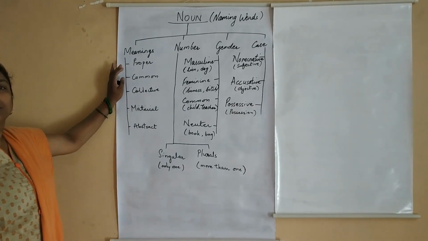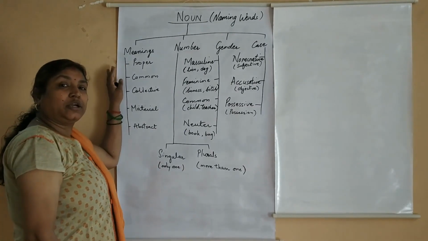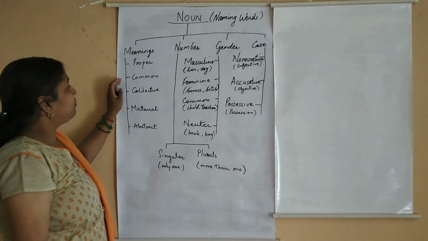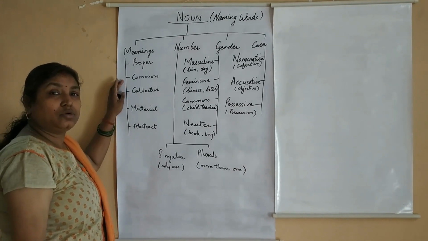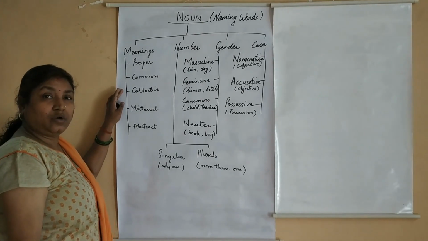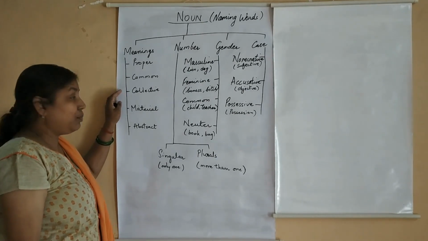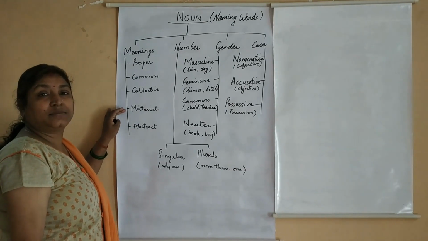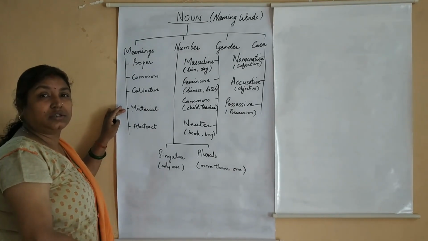So proper nouns, names given to particular person, place, animal or thing. Common nouns, names given to any person, place, animal, thing in common. Collective noun, names given to a group. Material nouns, names given to those things of which